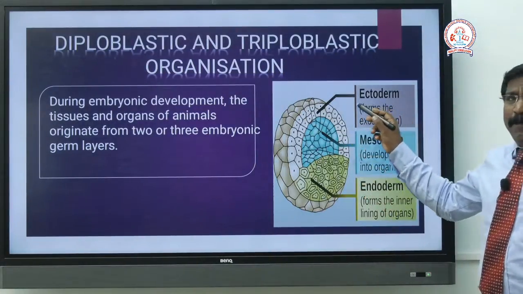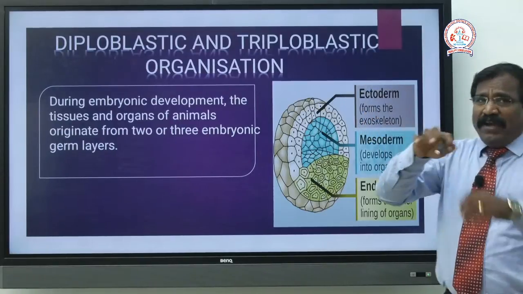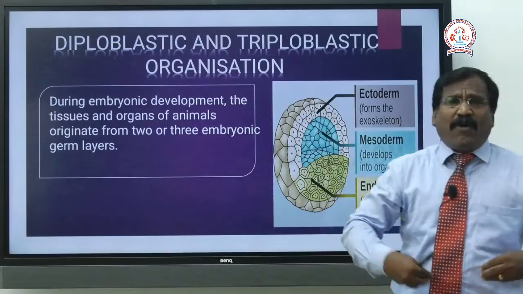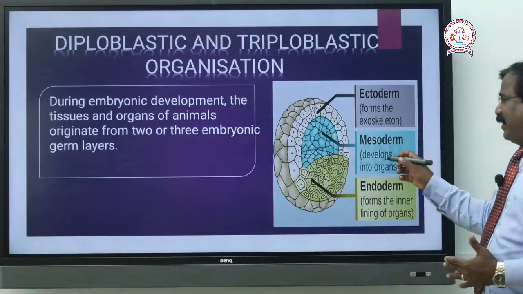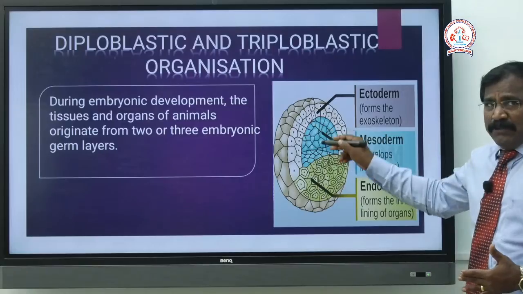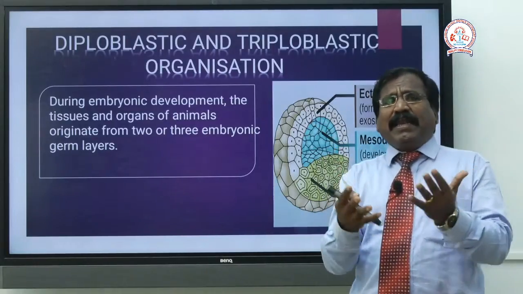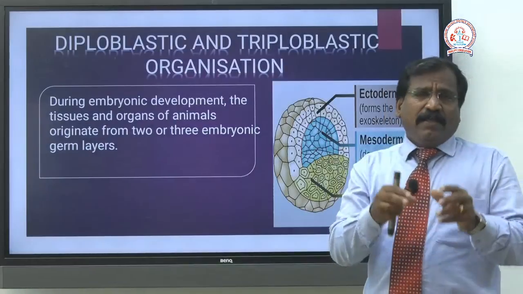From the ectoderm, the body covering layers develop. From the mesoderm, some of the body organs develop, and the endoderm forms the inner lining of the organisms.